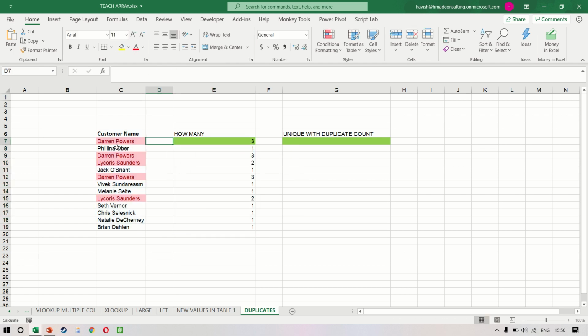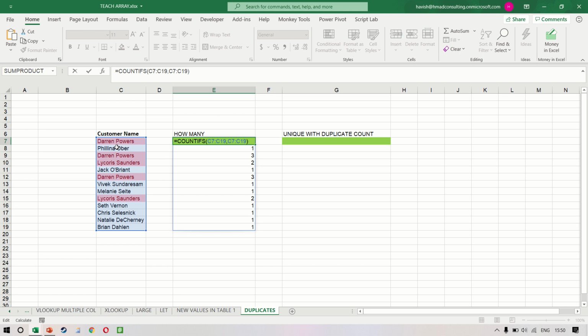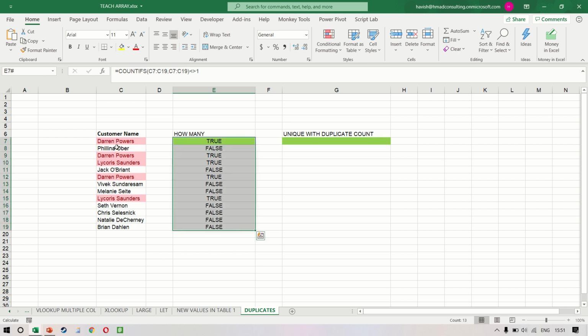Now, this will give us a result. So you can see that we have 3, 1, 3, 2, 1, 3, which means that Darren Pass is mentioned as 3, which means that the name is appearing more than one time. It is appearing 3 times. Now we can find out whether it is equal to 1 or not. So if we say not equal to 1, it will give us a list of binary results. So we'll get trues and false. If you notice carefully, the names that are getting duplicated are true and all the other ones are false.